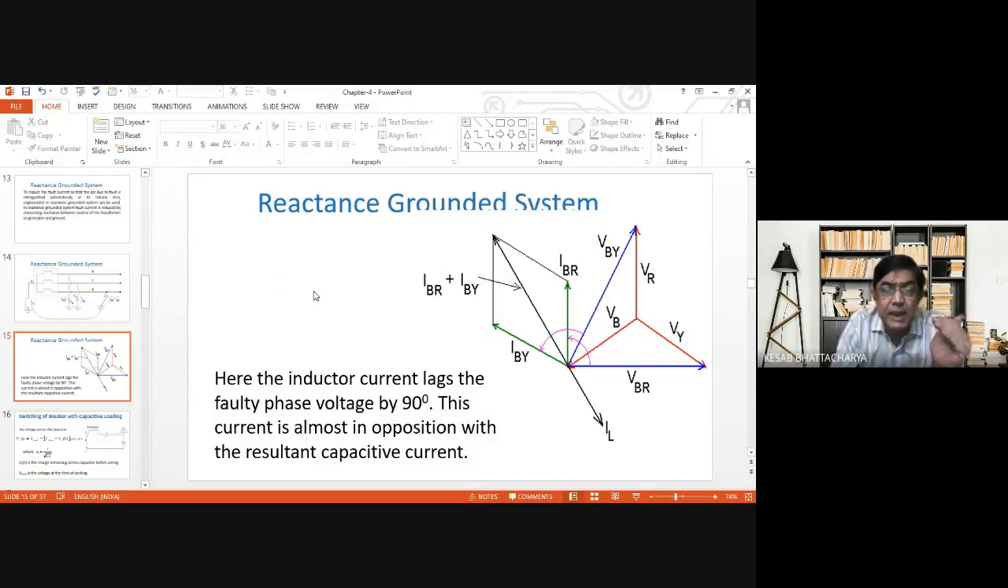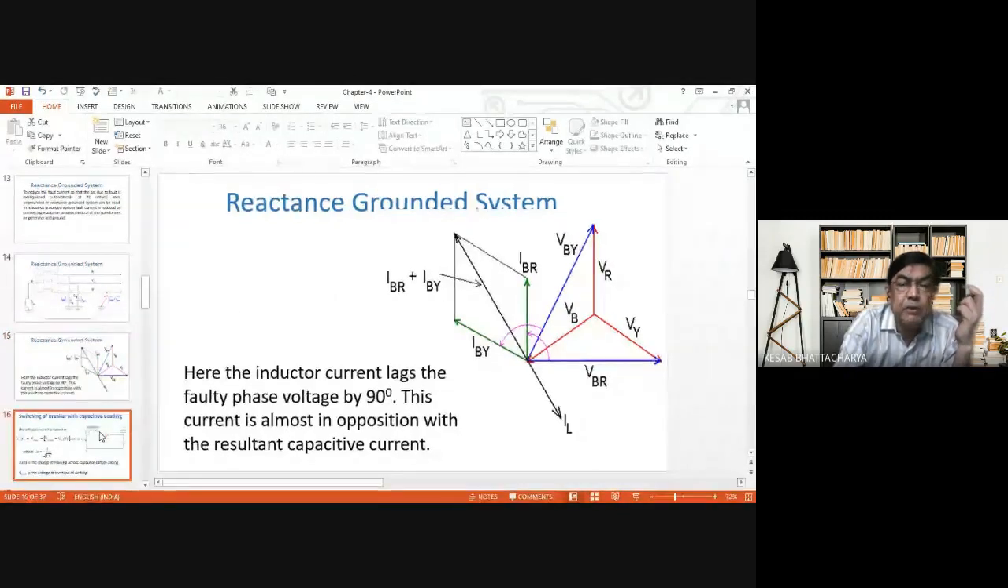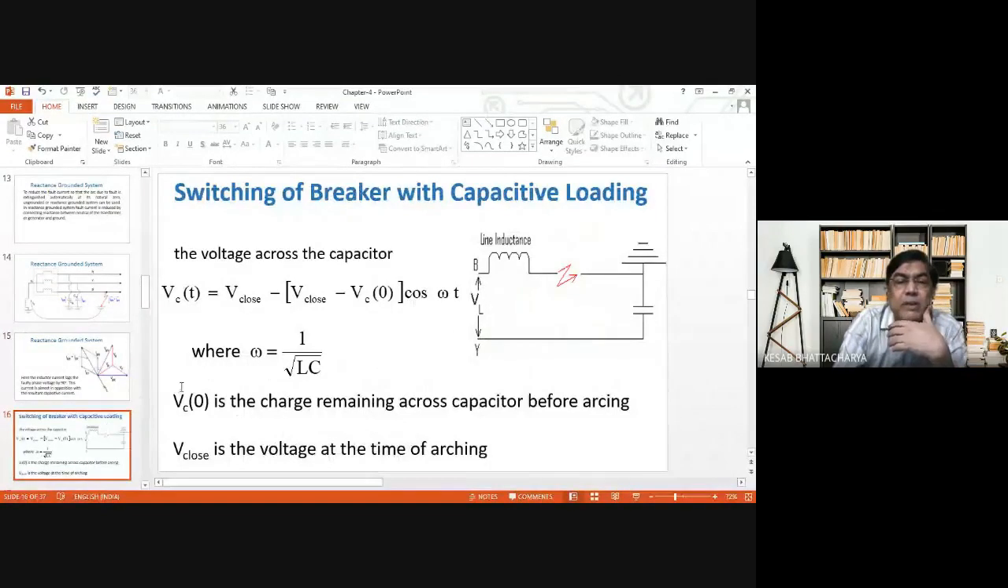As a result, your fault current magnitude will be reduced through the faulty path, and the possibility of development of capacitive current will be thus reduced. Now the same thing, again, switching of breaker with capacitive loading can also develop some voltage, and this is same as that of development of switching over voltage, which we discussed in our last class.